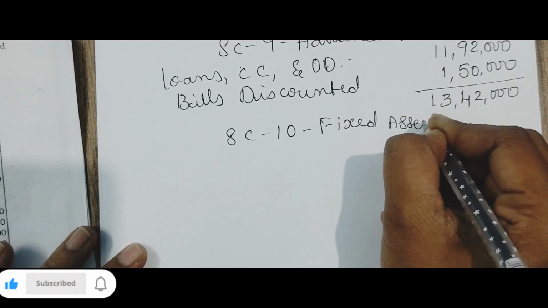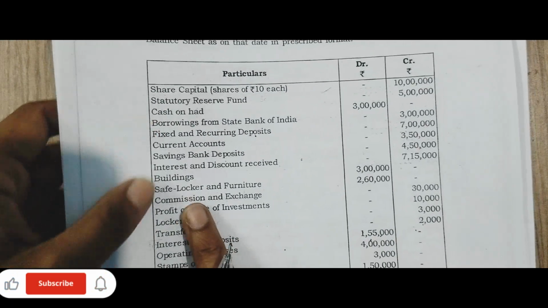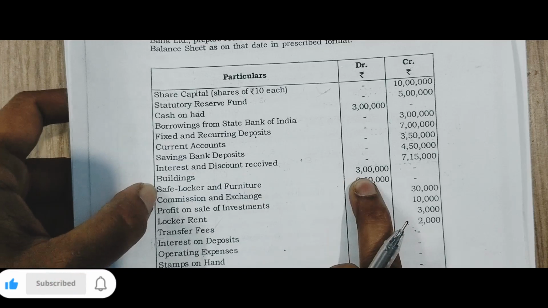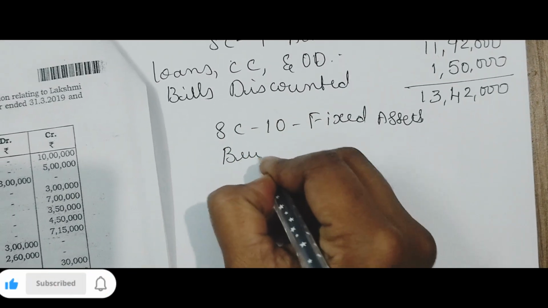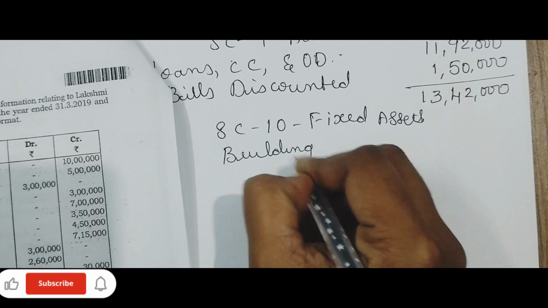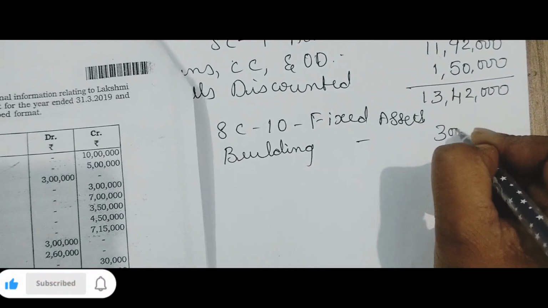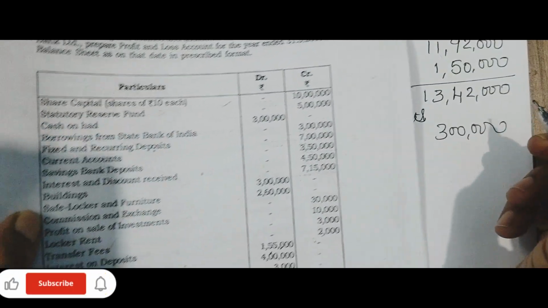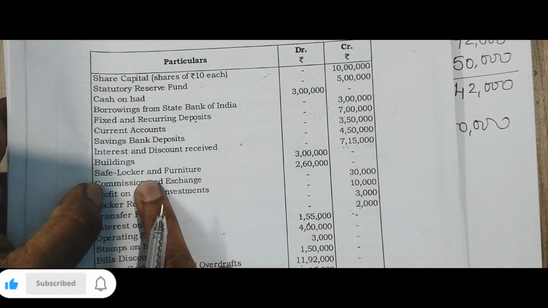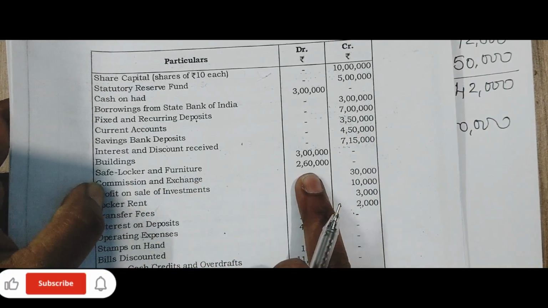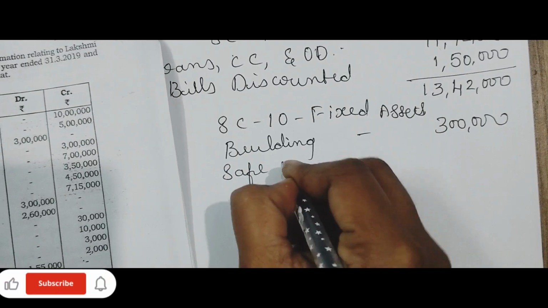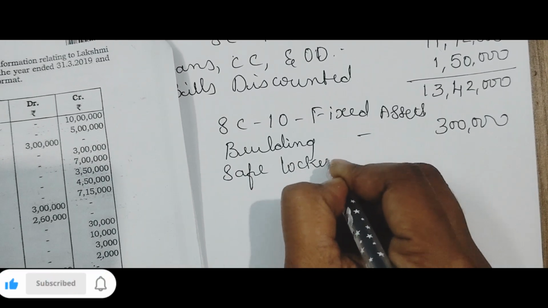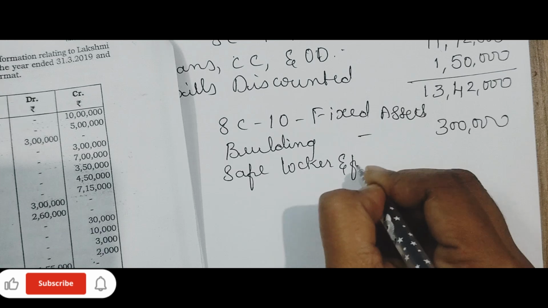Then schedule number 10, fixed assets. You can see building is there. Building 3 lakh. And with the building, we have safe, locker and furniture. It is also asset. For bank, it is an asset.